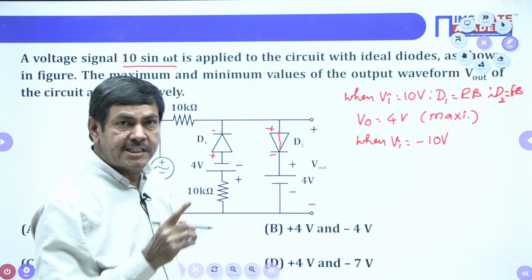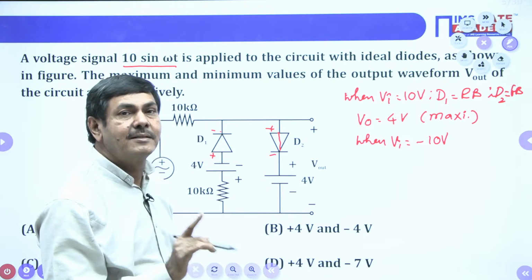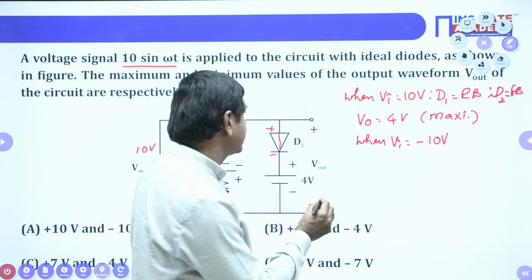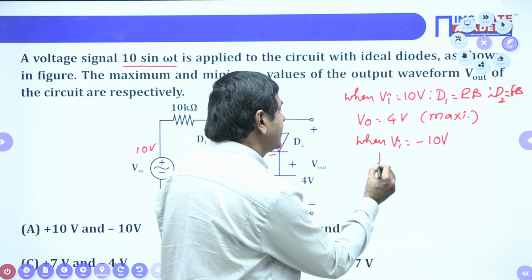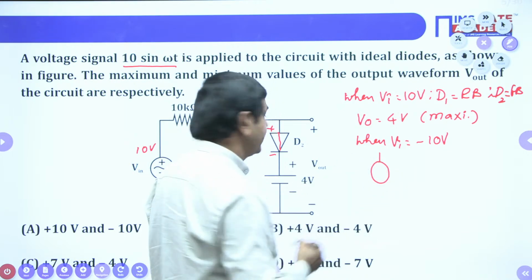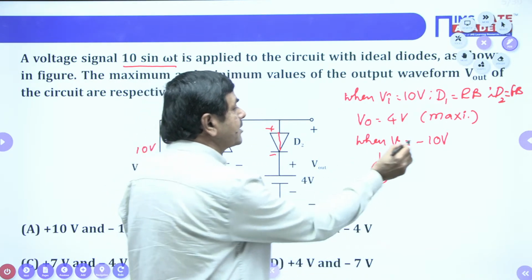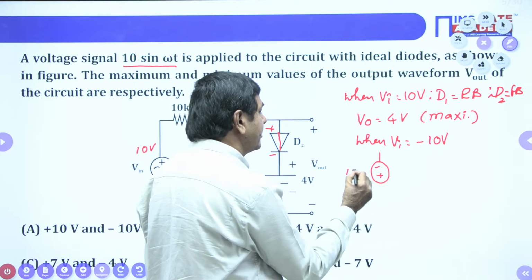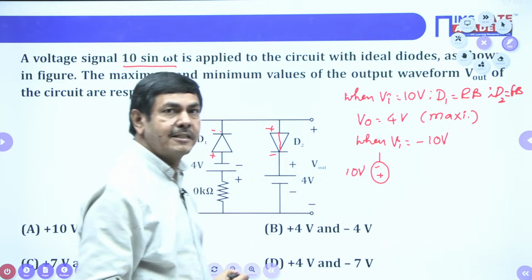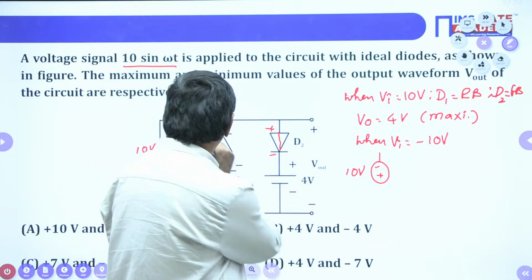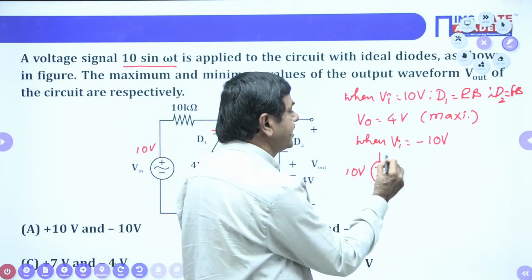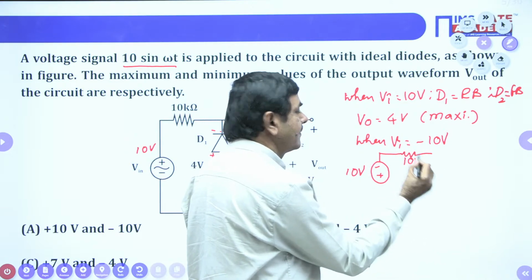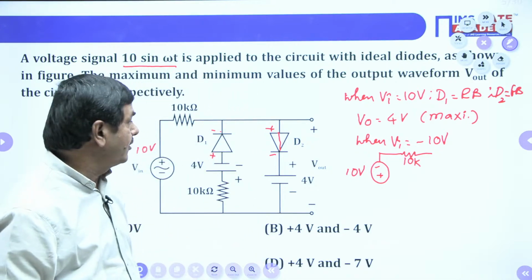The output available from that circuit will be the minimum value here. How can we get it? The network we can draw like this. I selected the supply, which is minus 10 volts. This is minus, this is the plus I have taken. That much voltage I gave it. Then the resistance of 10K existing here, I connected as it is.